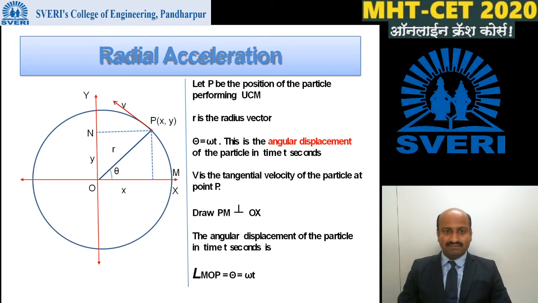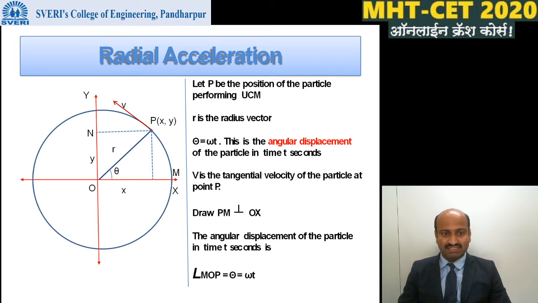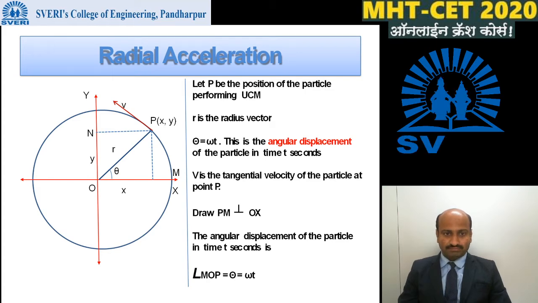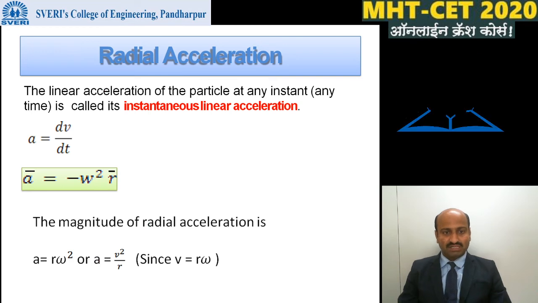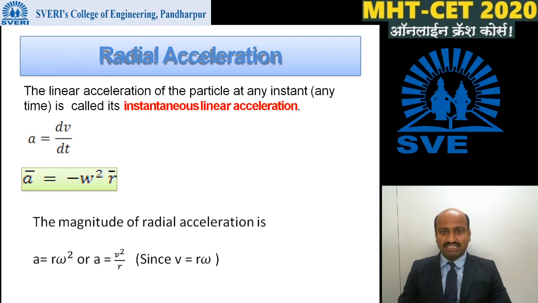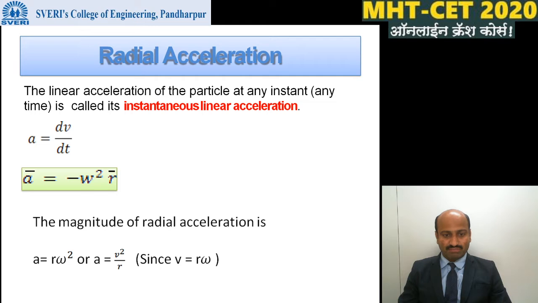In order to find the expression for radial acceleration, we can use two methods. The first one is the calculus method and the second one is the geometrical method. So we will go directly to its formula. The linear acceleration of a particle at any instant is called the instantaneous linear acceleration, and the radial acceleration is given by a is equal to r omega square, or a is equal to v square divided by r. This is the magnitude of radial acceleration.